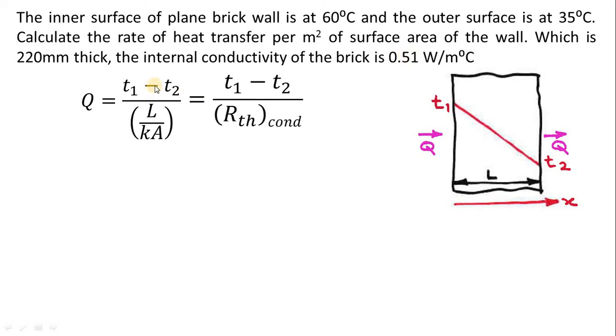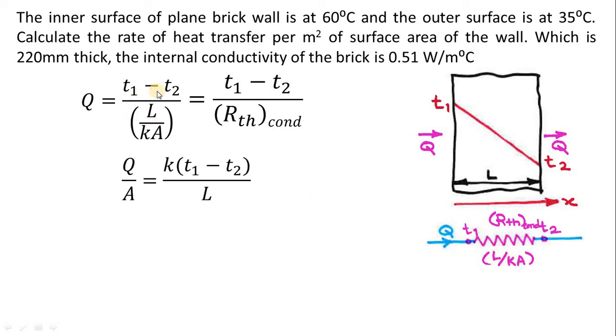So this is the equation, Q is equal to (T1 minus T2) divided by (L upon KA), which can be termed as (T1 minus T2) divided by R_th conduction. Now how to represent this R_th? In this way: Q is the direction, T1 and T2 are the surface temperatures, and this one is the thermal resistance, which is L upon KA.